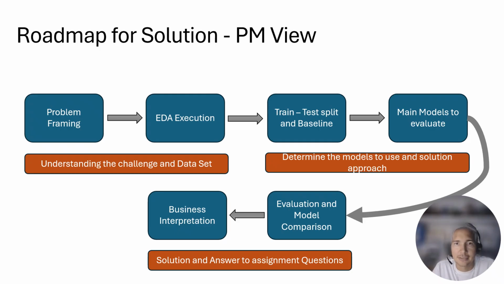Later, we will train and conduct the split for the testing and the baseline. We will identify some models and we will evaluate them to determine what is going to be the best model for the result that we want to achieve. And finally, the business interpretation or the conclusion.